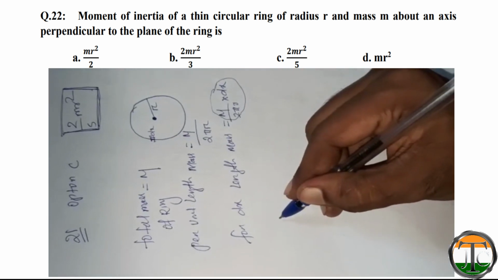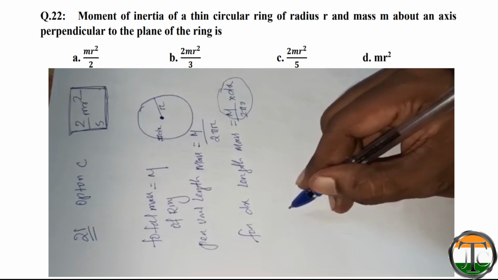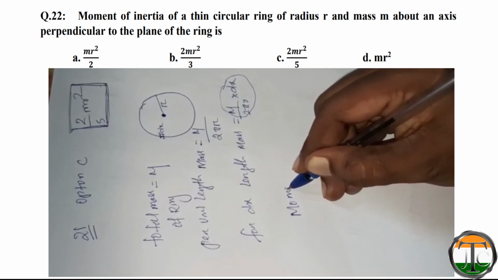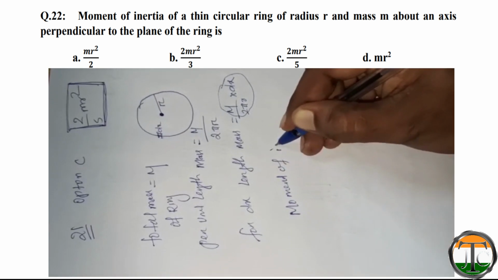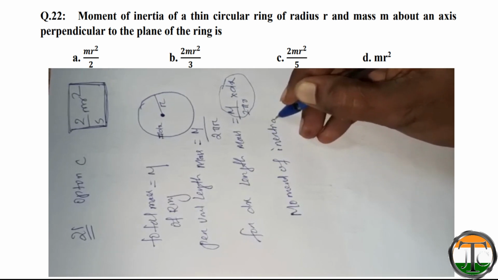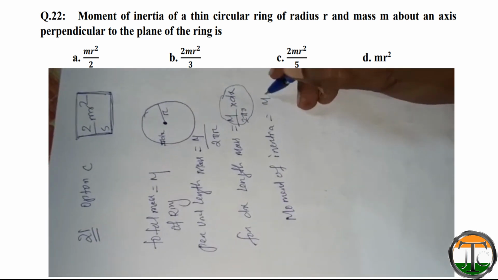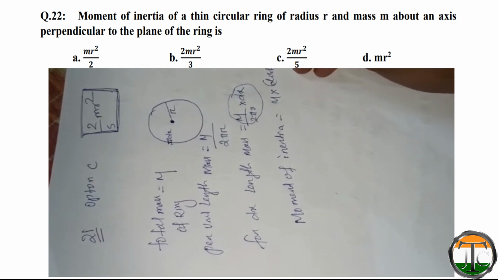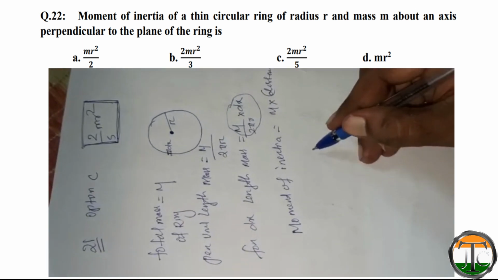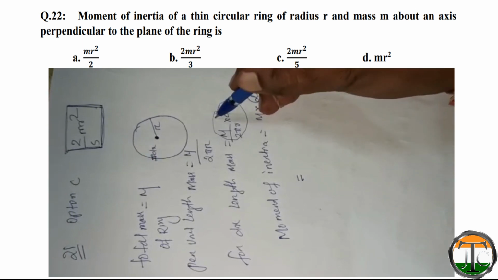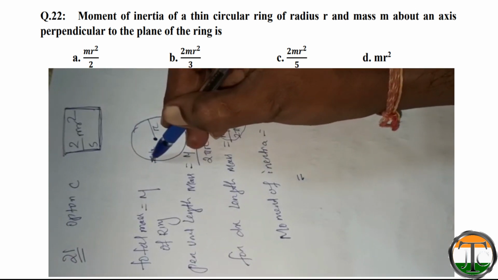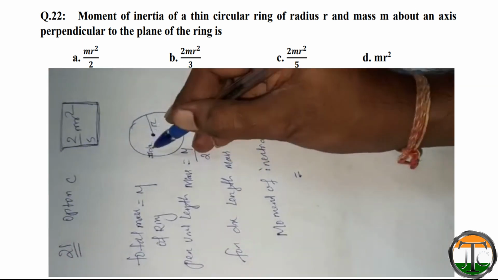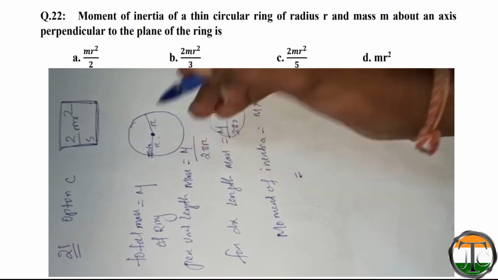So how do we generally calculate moment of inertia? The general formula is mass into distance square. Here the mass of this small portion is this one and its distance is r.